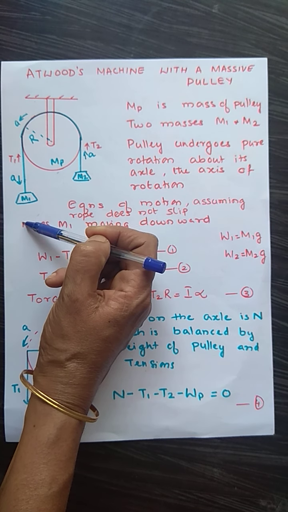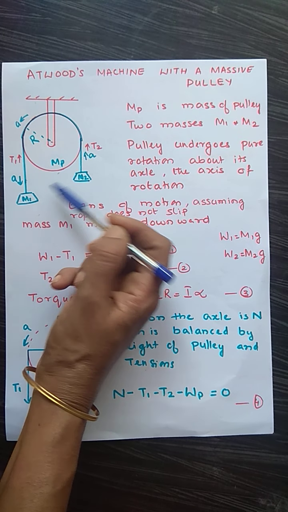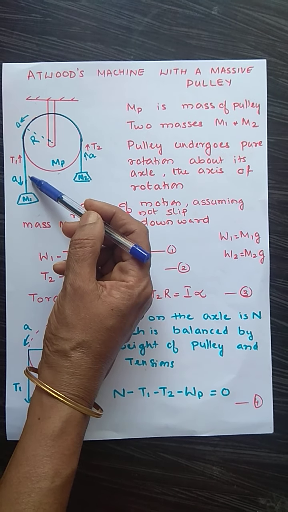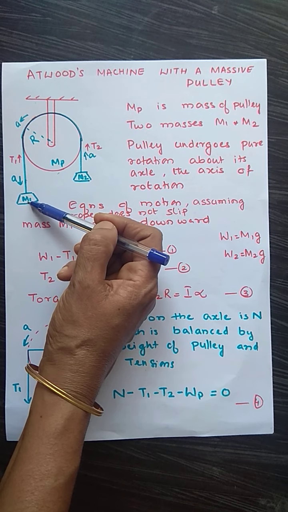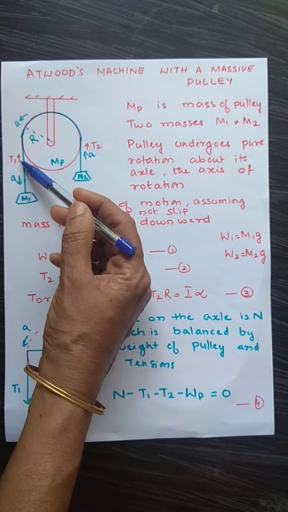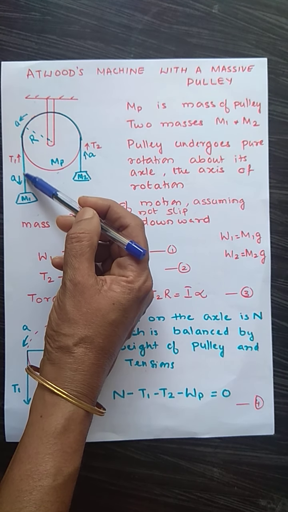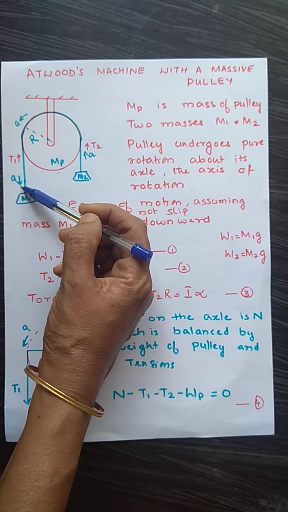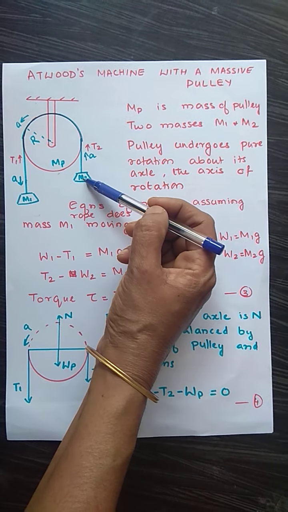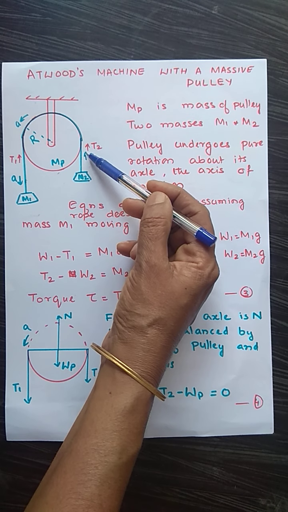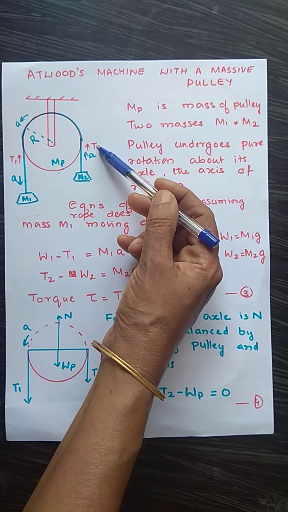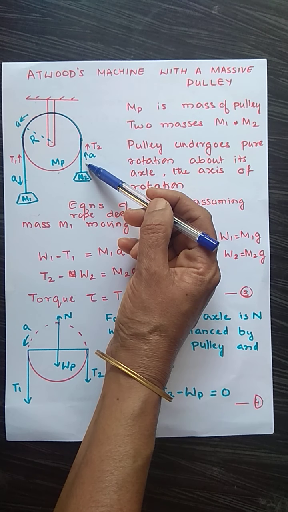M1 is acting downwards. Maybe M1 is greater than M2. So this is coming down. M2 is moving up. M1 is coming down. A tension T1 is there in the rope. Since it is coming down, this is the direction of acceleration, downward. M2 is moving up because M1 is coming down. So acceleration is in the upward direction. This is the tension T2 in the string.